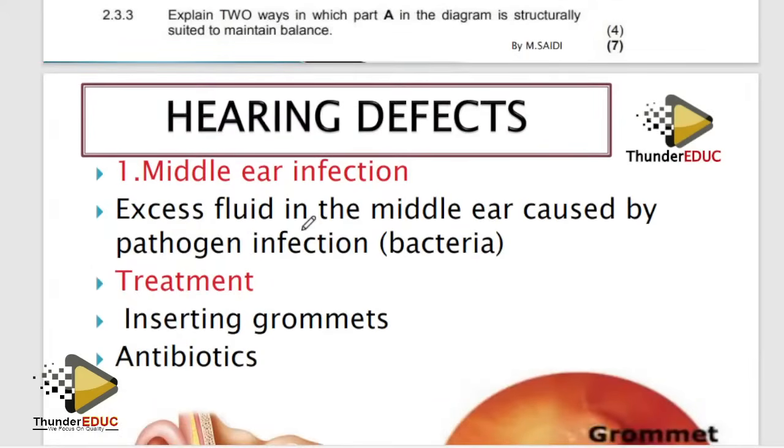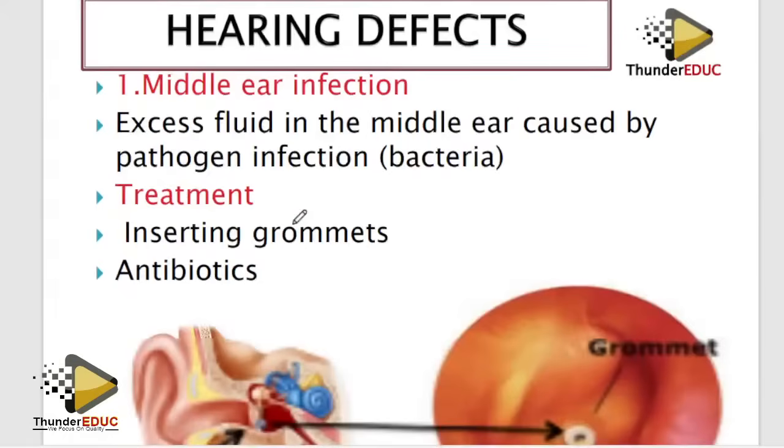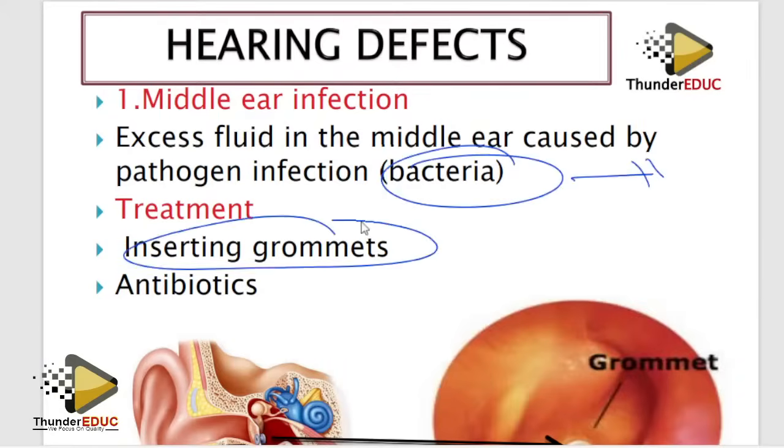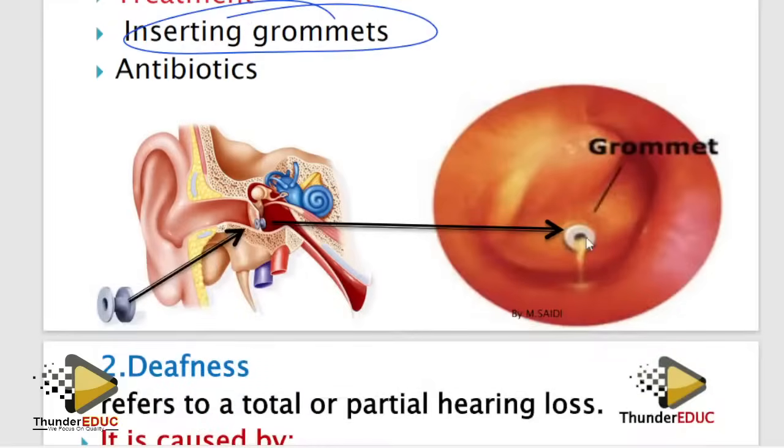Middle ear infection means there is excess fluid which has accumulated in the middle ear and is caused by bacteria. Treatment for the bacteria is antibiotics. Simple. Then number two, insertion of the grommets. This is what you call the grommet. It allows air in and then it drains the pus.